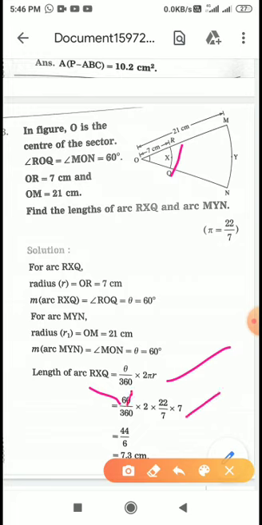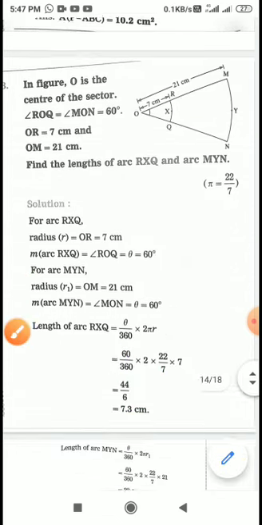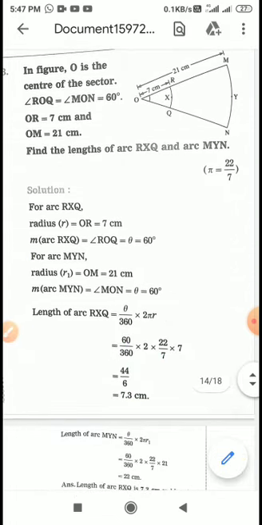The zeros cancel, 6 goes into 6 once, then this will be 2 3 times, and 7 and 7 cancel, so we get 22 upon 3. When you calculate 22 upon 3, you get 7.3 as the answer. So this is the length of the smaller arc.